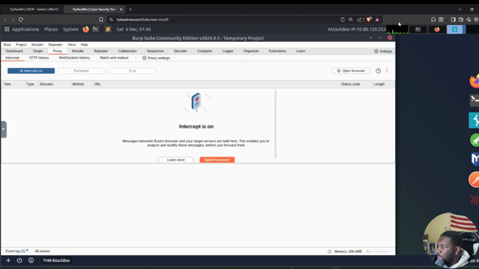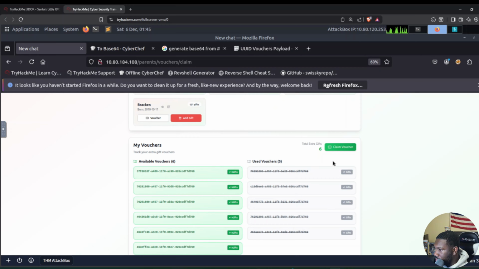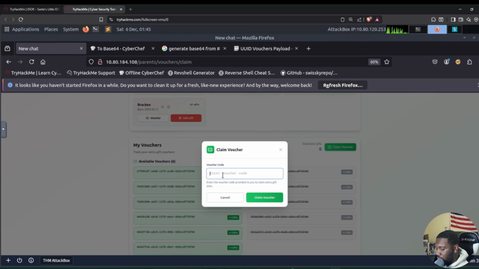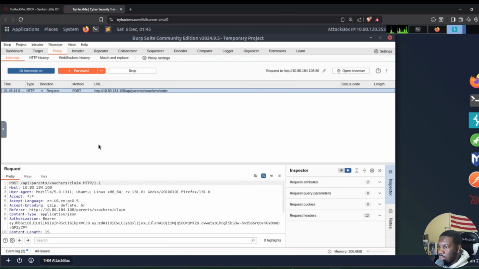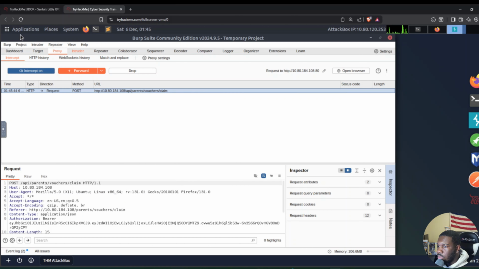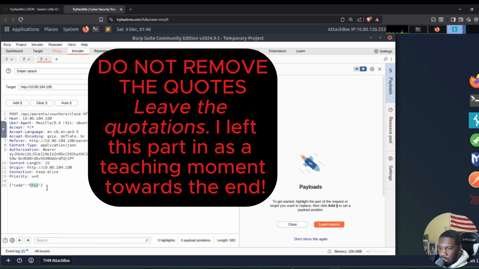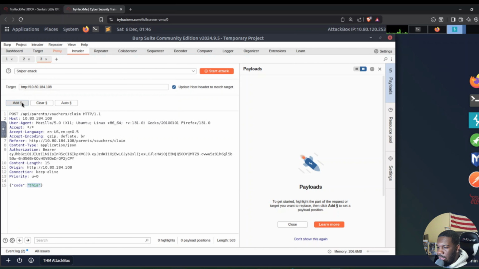Burp Suite, turn intercept back on, and then go back to Firefox as well, and then turn Foxy Proxy back on. And now we are going to try to claim a voucher. We're going to put, let's say, this, and Burp Suite caught that POST request, and then we're going to send this to Intruder. So right here, what's labeled in green is our input. So we're going to copy this. I don't know if we copy the whole. Yeah, I think we do. Copy this and then add the payload here.